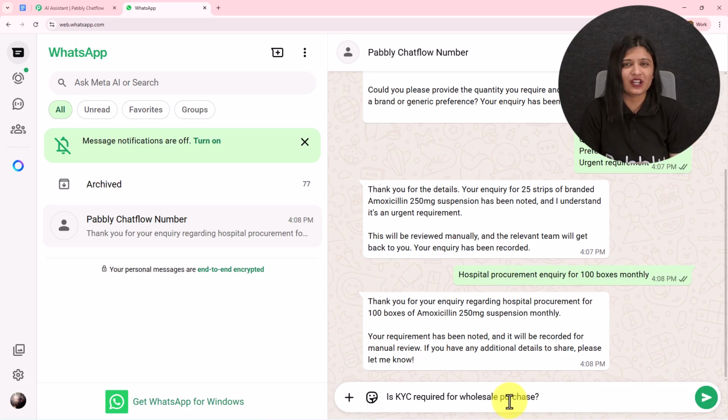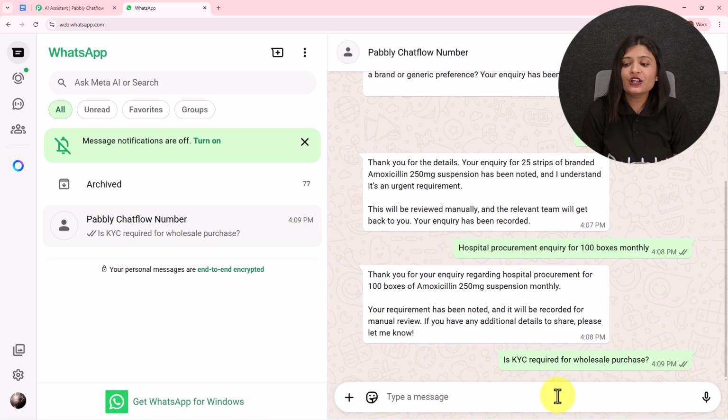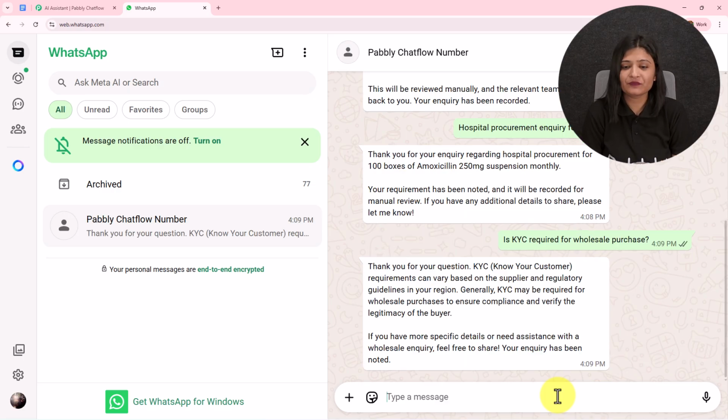I'm going to send a general question like, is KYC required for the wholesale purchase? So let's wait for the reply here. And it has sent me this. Thank you for your question. KYC requirement can vary based on supplier and regulatory guidelines in your region. Generally, KYC may be required for wholesale purchases to ensure compliance and verify the legitimacy of the buyer. If you have more specific detail or need assistance with wholesale inquiry, feel free to ask. Your inquiry has been noted.